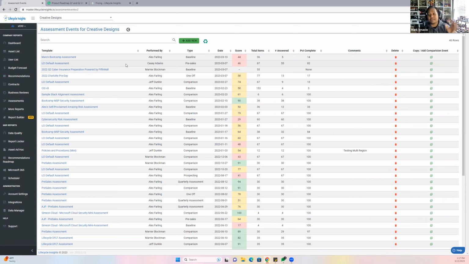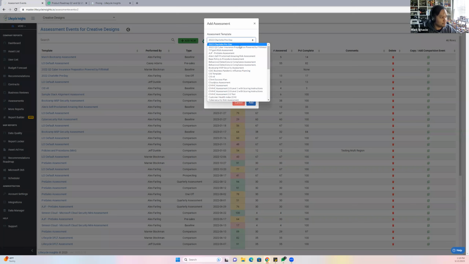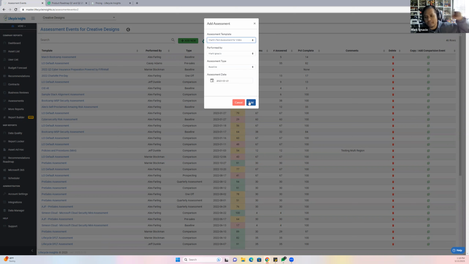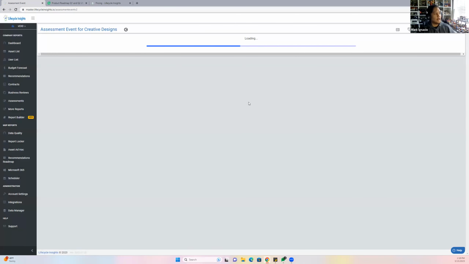Now, it might be a little bit more difficult if you're, let's say, I'm going to go ahead and add new, and I'm going to go to the test assessment. Real quick, always start with a baseline with them. If they've already had an assessment, then sure, don't do a baseline, but your baseline is your status quo. This is where your level is at. So please start with a baseline as far as assessments are concerned.